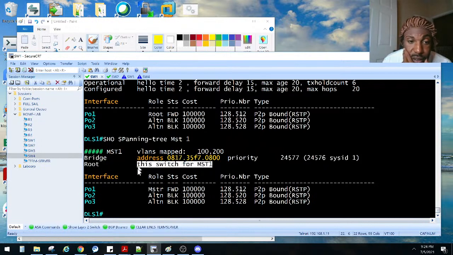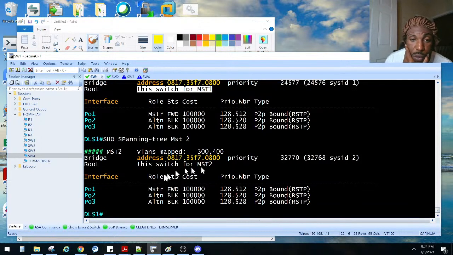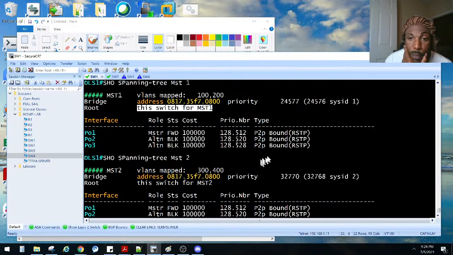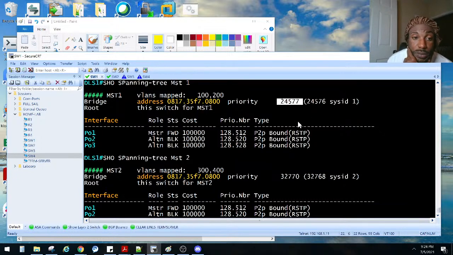I don't think it's this, because we do MST instance number 2 on this switch. He says this switch for MST. But y'all help me remember. I think that's what it is: the lower the priority lets us know that he is the root bridge. Right? I think that's what it is right there. That lets us know. But I thought there would be a clearer explanation on that.